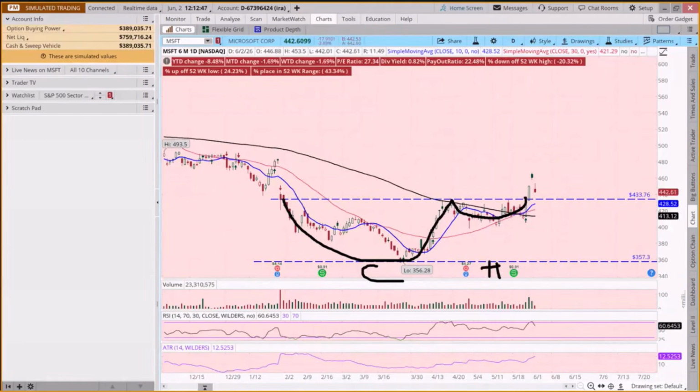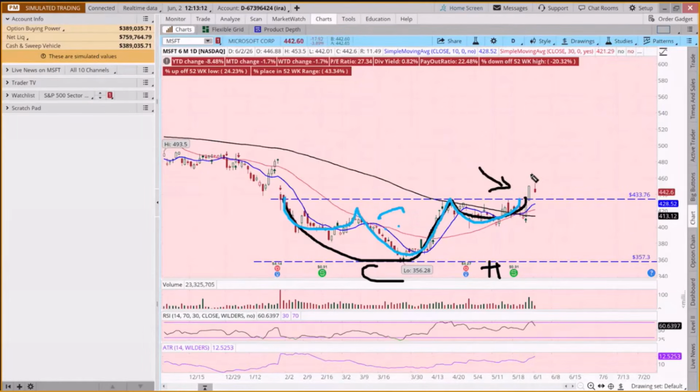Some might have drawn it in, and it would be a little sloppy, so not quite as direct. They kind of said, well, I see maybe an imbalanced inverted head and shoulders, but both patterns measure the same way. And by that, I mean, and then we had this breakout.